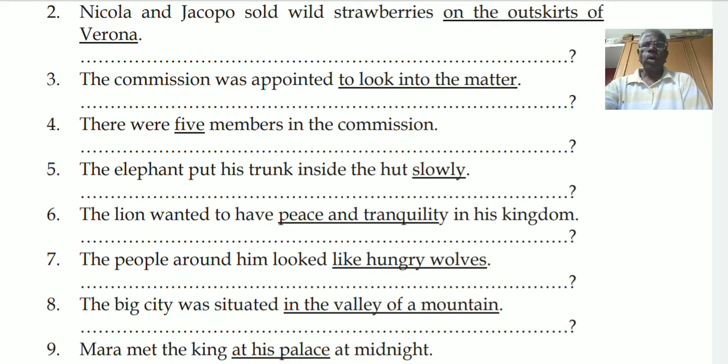So what will be the question? What did the lion want to have in his kingdom? The verb is in past tense, wanted.